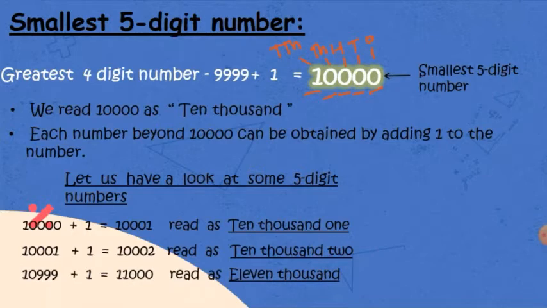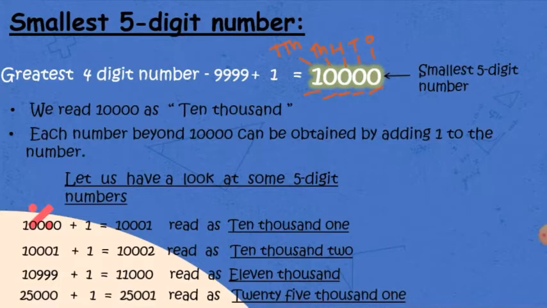Similarly, I have taken one more number, which is 10,999. If I add 1 to it, I'll get 11,000. Another number I have taken is 25,000. If I add 1, I'll get 25,001. So in this way, we can get more and more five-digit numbers.